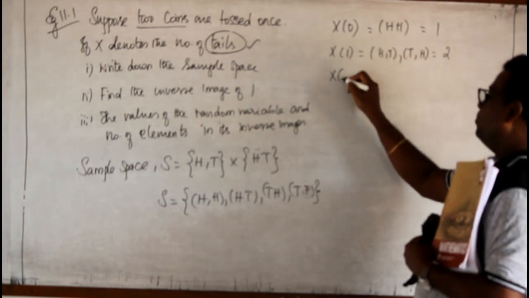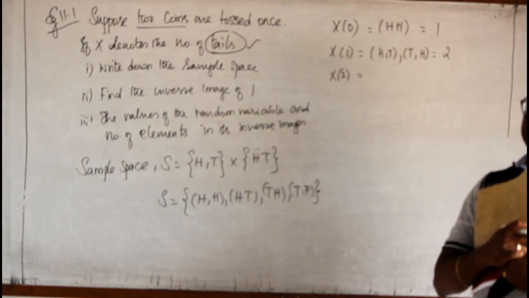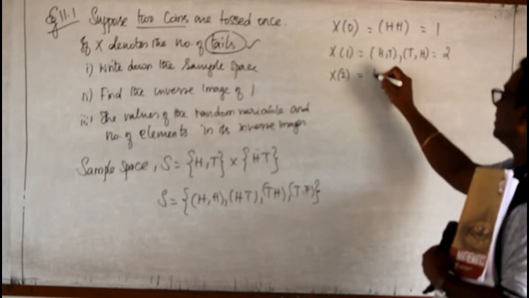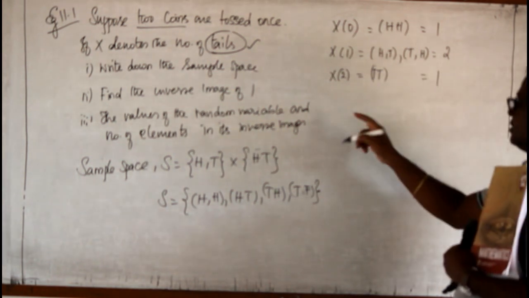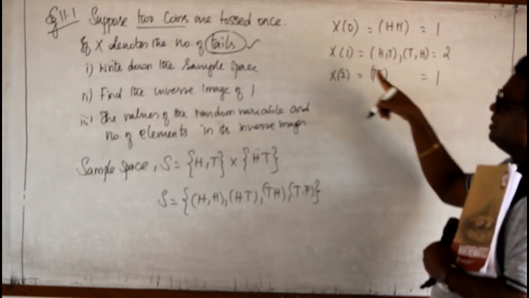Then, both the coins may show the tail. That means both the things are success to me. So both the success, that means 2 tails. It occurs only one time. So it is 1. Now this is the first question, the sample space. Now this is the occurrence.